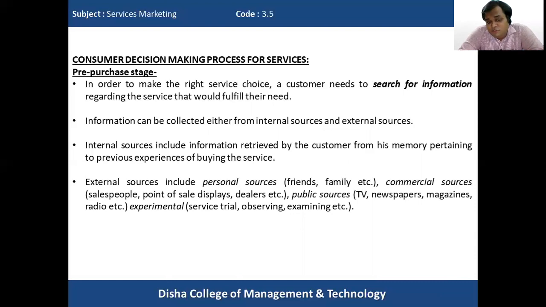And there may also be experimental sources like service trial, observing, and examining. A service trial helps understand whether the service will satisfy the consumer's needs. By observing other customers who have already availed the service, or physical evidence, we can understand how far the service will satisfy our needs.